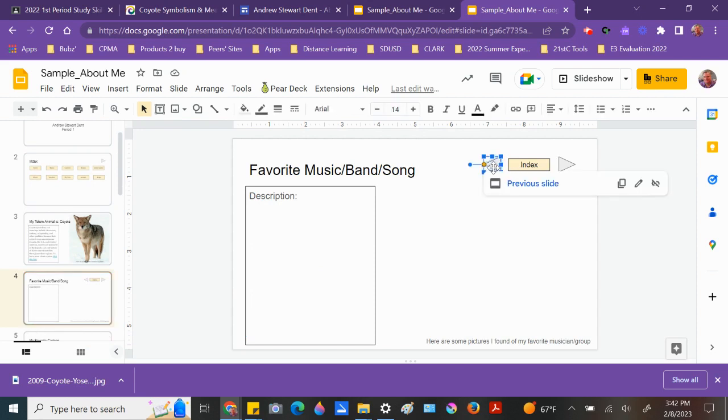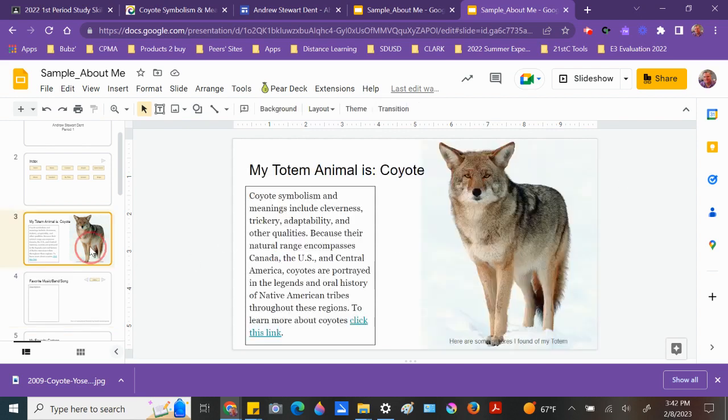I'm going to click this one. Hold the Shift key down and click this one. And click this one with the Shift key still held down. Then I'm going to copy those three objects by holding the Control key down and hitting the letter C on my keyboard. Go back up to this slide and paste it in by doing Control V. And it will paste it right in place.